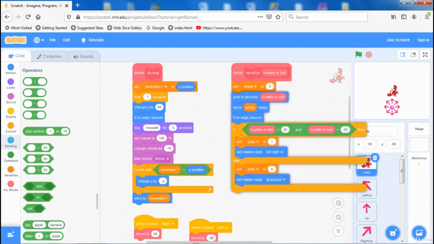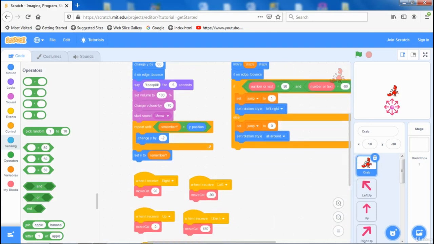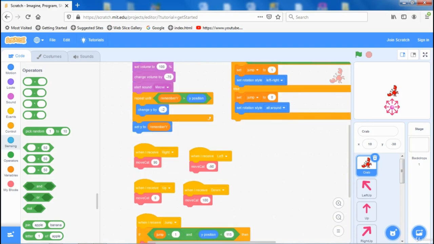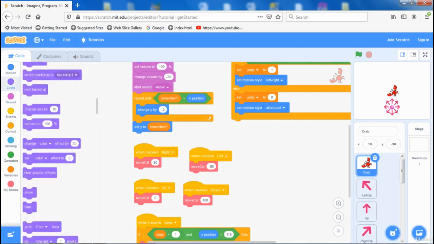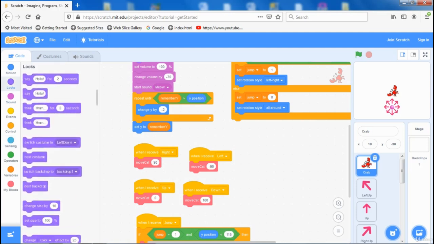But let's pay attention to when our sprite receives messages. Now we should implement 4 new messages. But before we call block move cat and proceed value, we should do something about the look. So there is the command switch costume to. So let's duplicate this command.